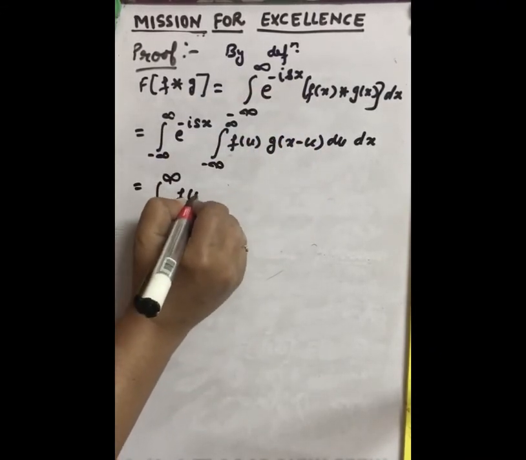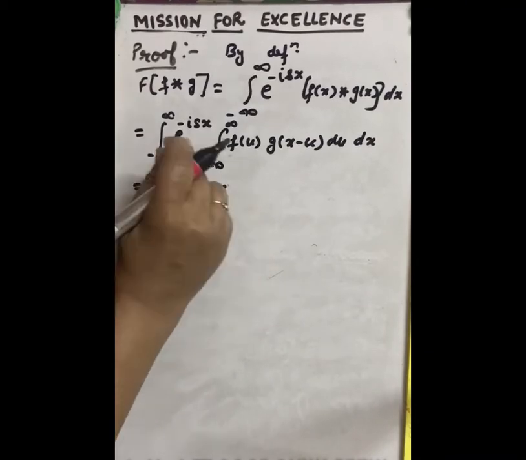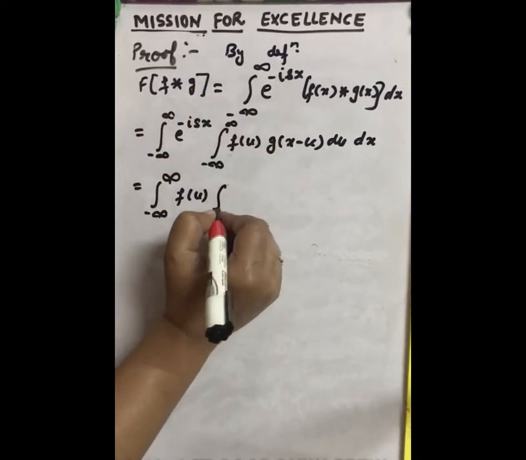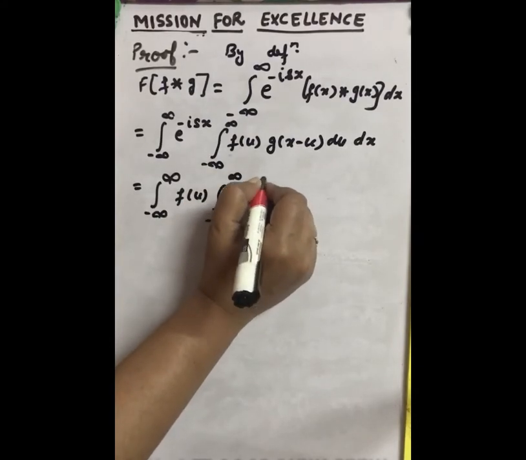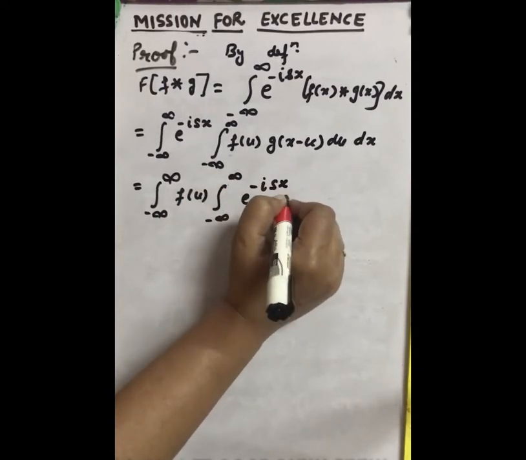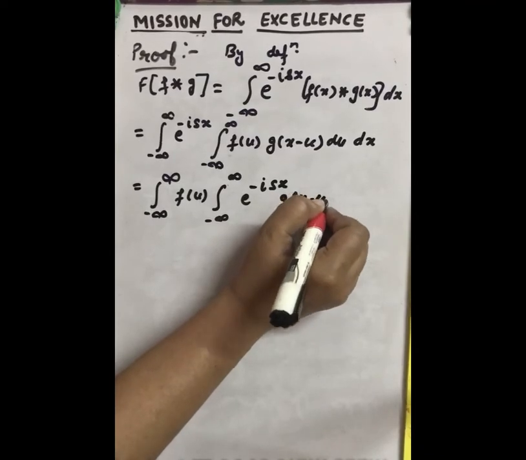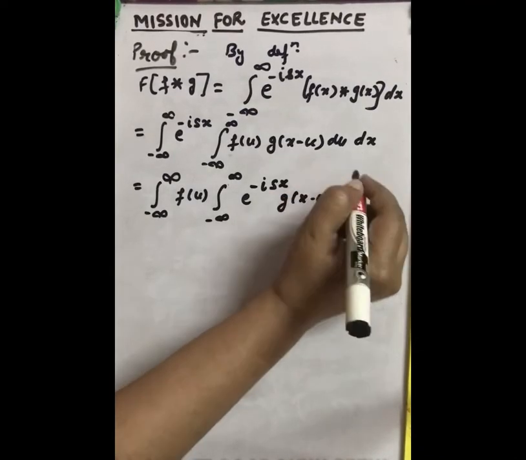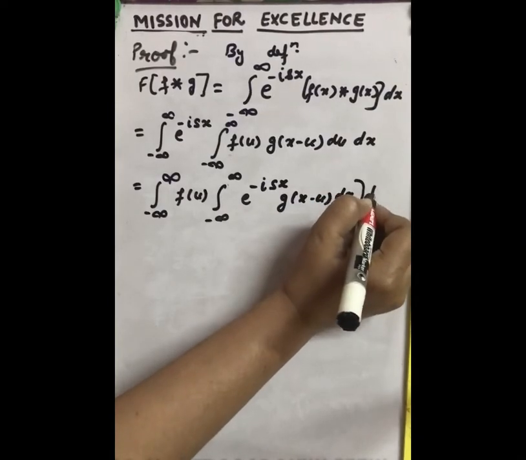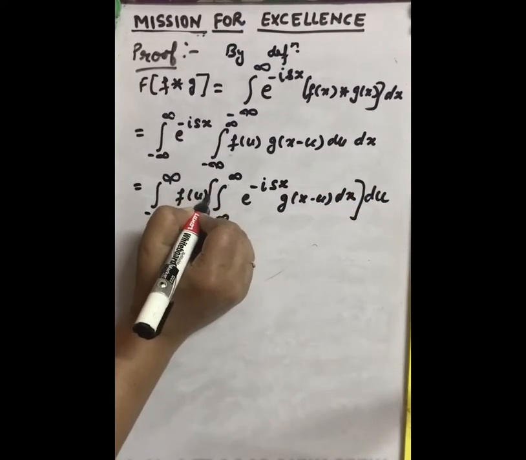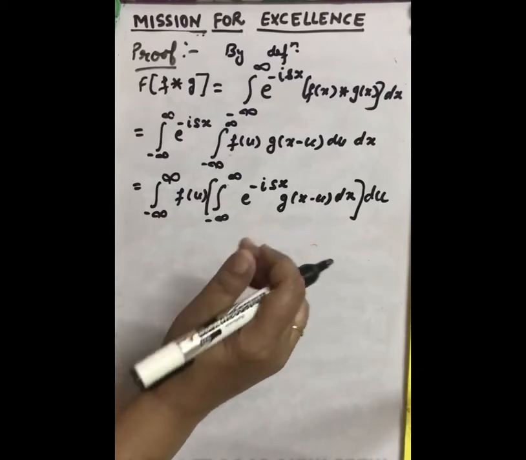So it will become the integral from minus infinity to infinity of f(u), and inside we take the integral from minus infinity to infinity of e raised to power minus iota sx g(x minus u) dx, and outside it we take du. First we will solve this integral with respect to x.